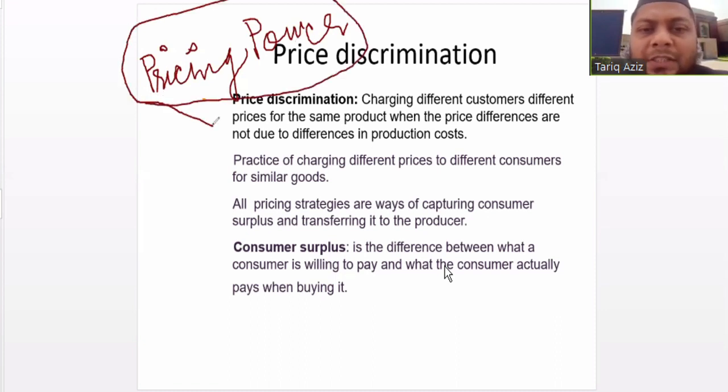Which is not there in case of perfect competition. In perfect competition, every firm is a price taker. No firm enjoys pricing power.